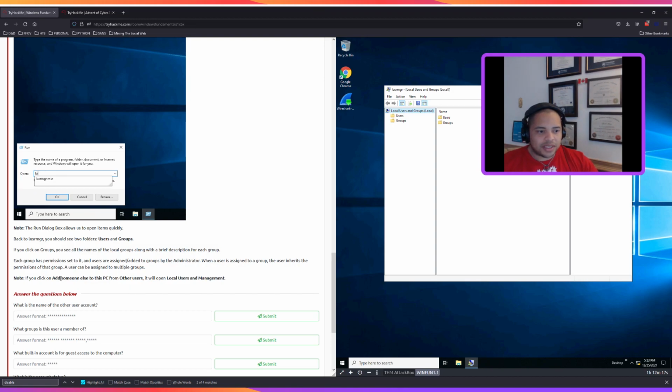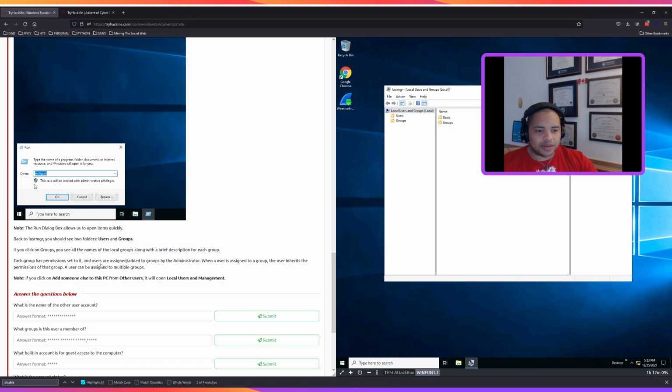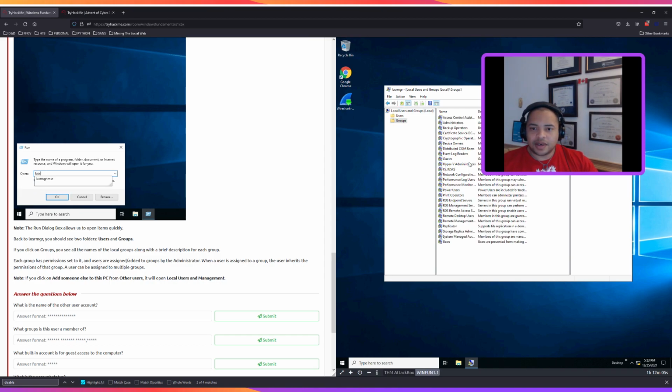Back to the local user manager, you should see two folders, users and groups. I do. Click on groups and see all the names of the local groups along with a brief description of the groups. All right, got them.